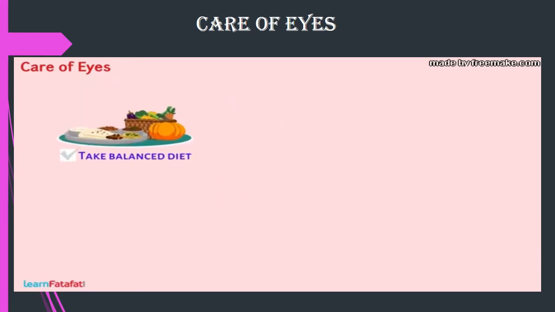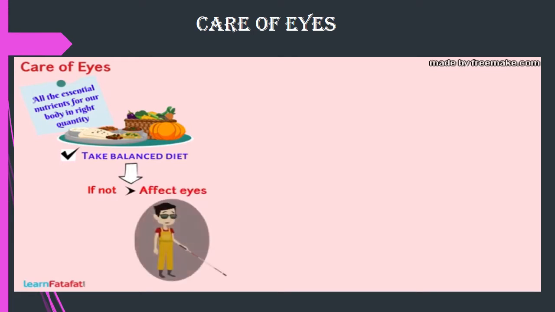You should take a balanced diet. A balanced diet is one which contains all essential nutrients for our body in right quantity. If food does not have required nutrients, then it may also affect eyes. More importantly, lack of vitamin A in food causes many eye troubles. Most severe of them is night blindness.